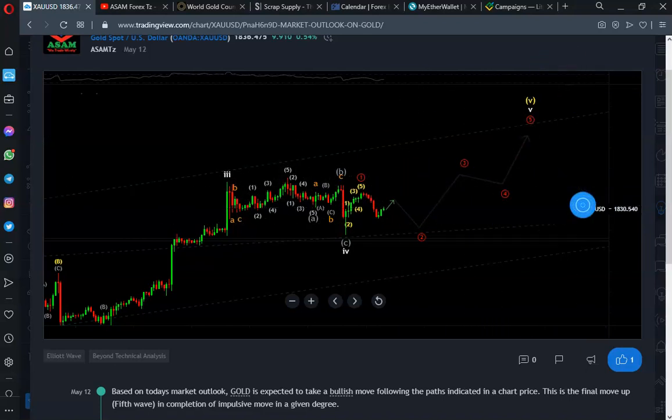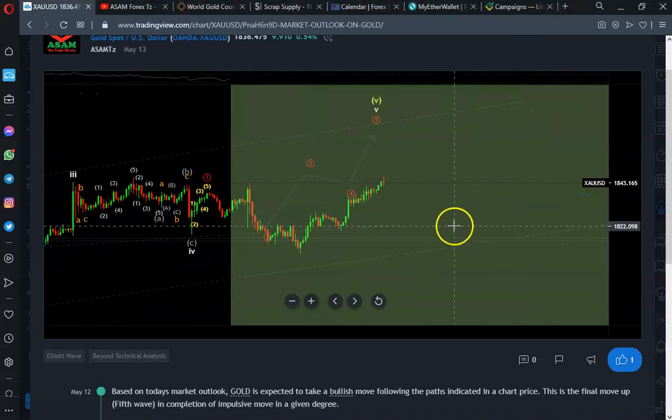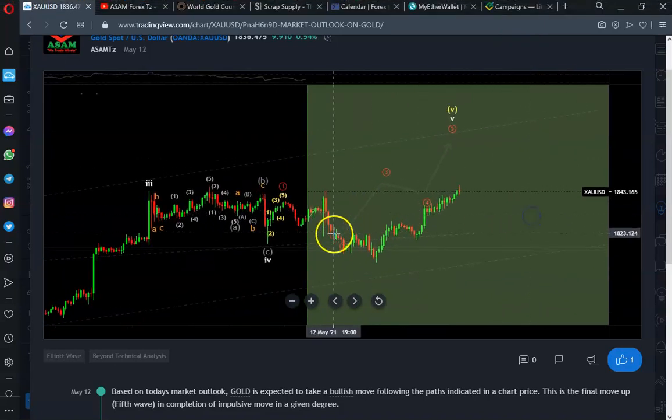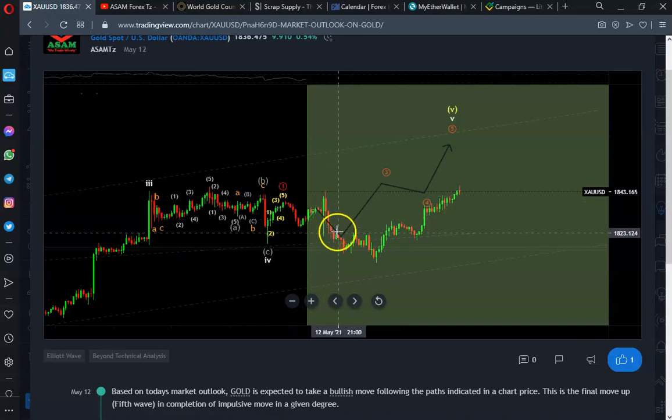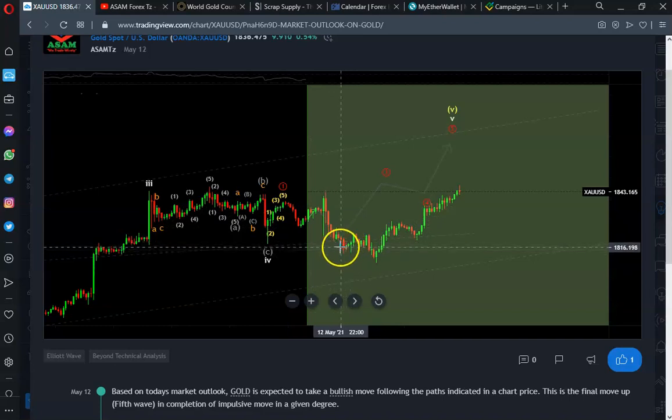So now checking the replay here, you'll find that as usual the market was expected to rise up, it rose in here, and then it was expected to fall. As usual it did the same, but we'll find that this fall exceeded the level that we were expecting, where the market would turn and continue in the upward direction.